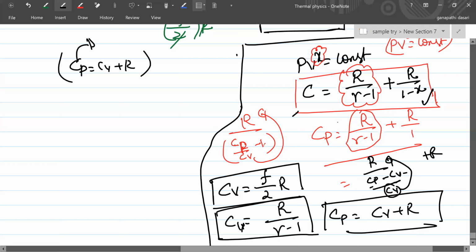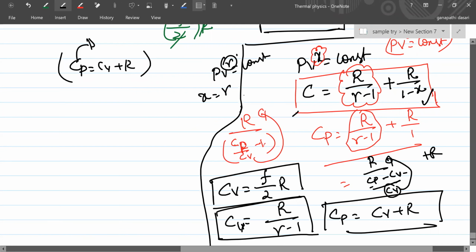That x can be 1, that x can be 2. For adiabatic process, that x will become gamma. Adiabatic means PV power gamma is equal to constant, I told you, right? So X has become what? Gamma, right?